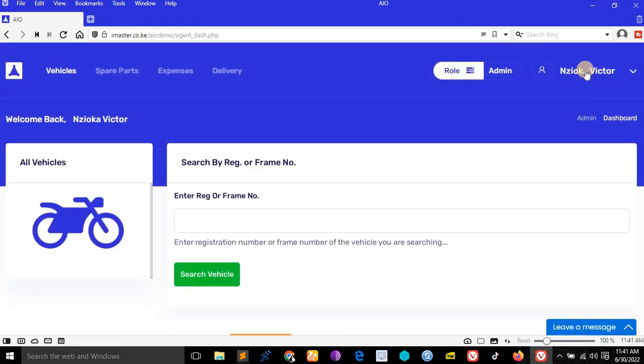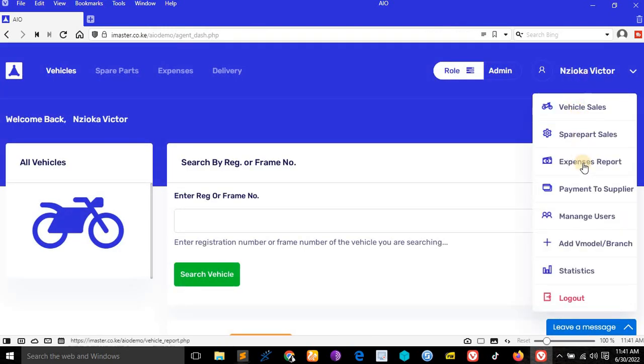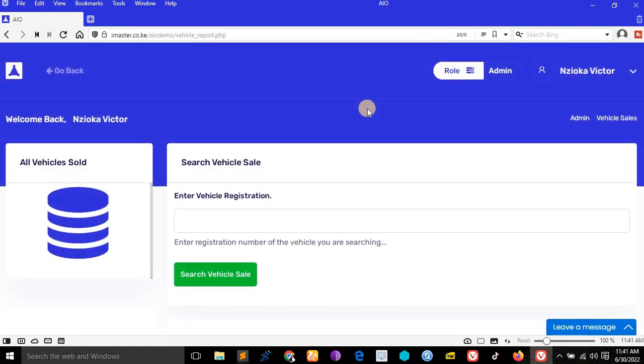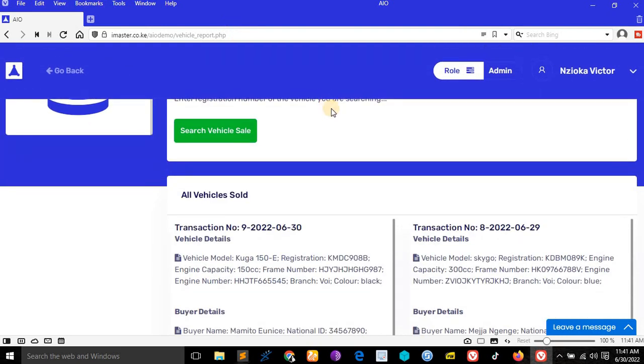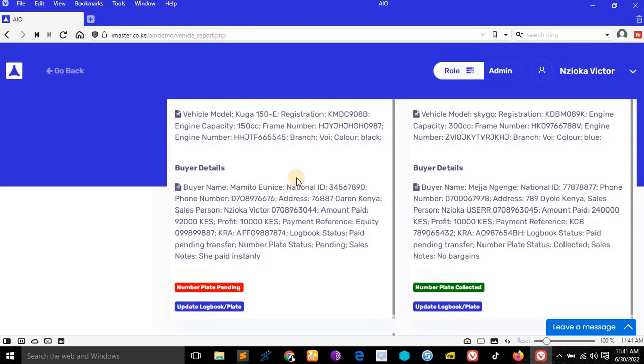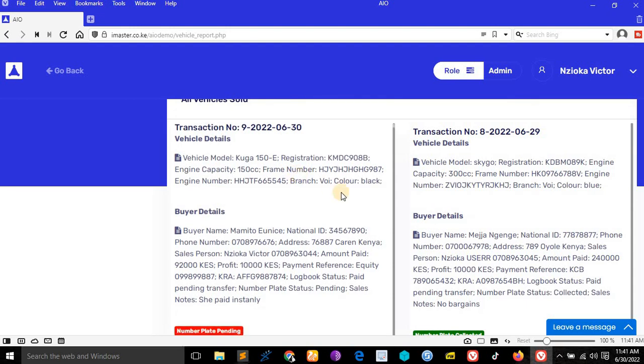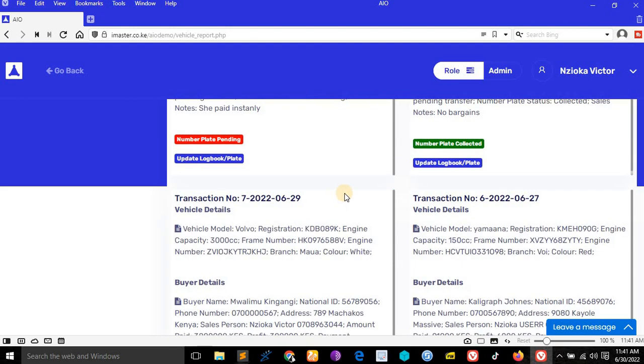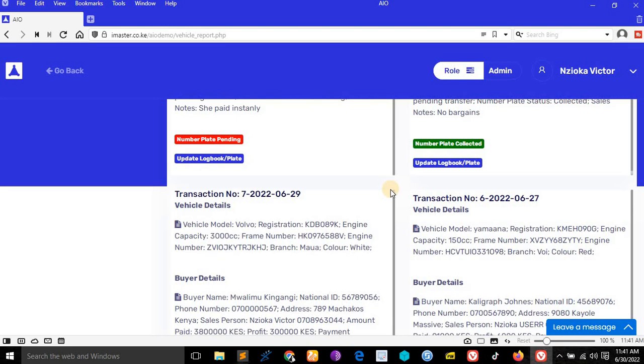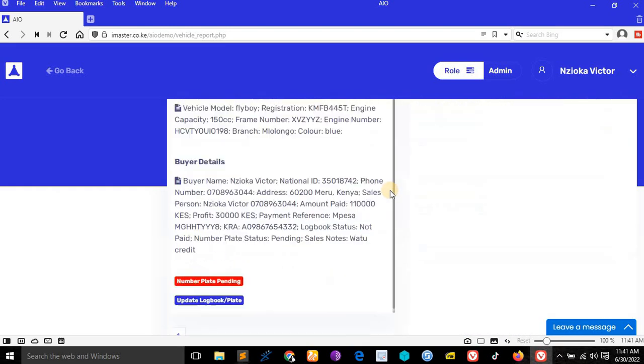Something else here is now we start seeing this menu for the verified admin. Just click vehicle sales and I'll show you. So in the vehicle sales, as the boss of the company, you see all the vehicles which have been sold by all your branches, in all your branches, all the vehicle sales, you see.